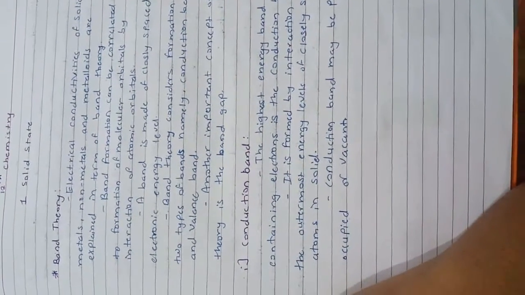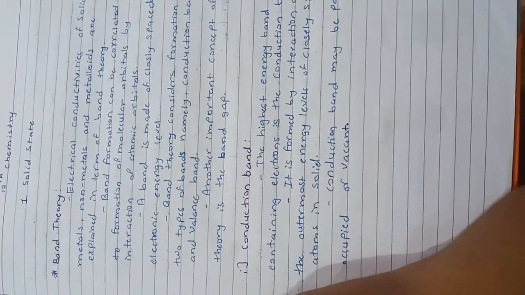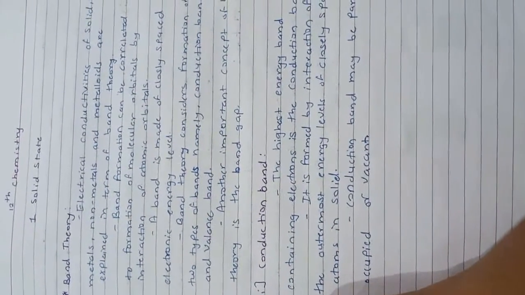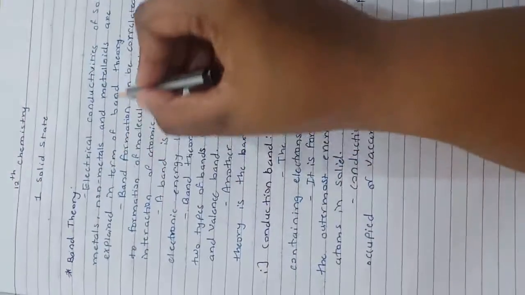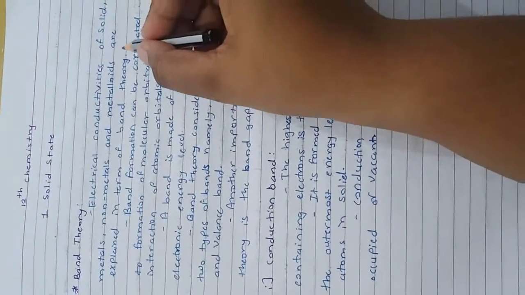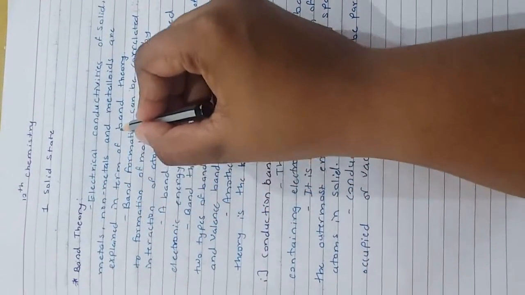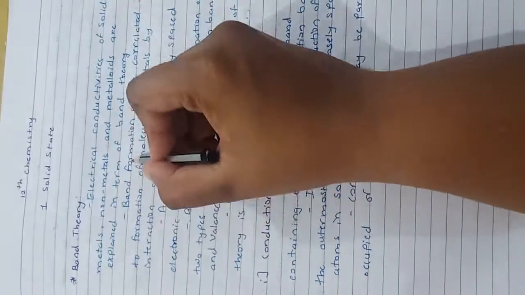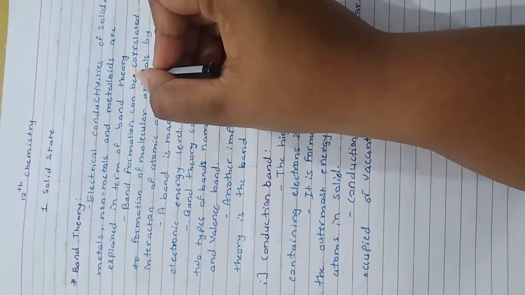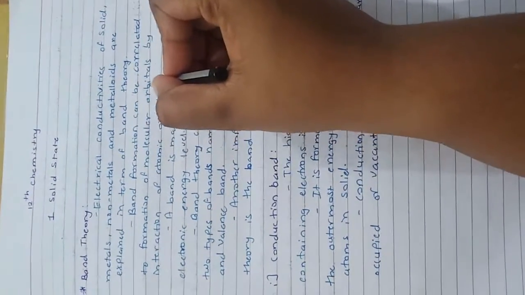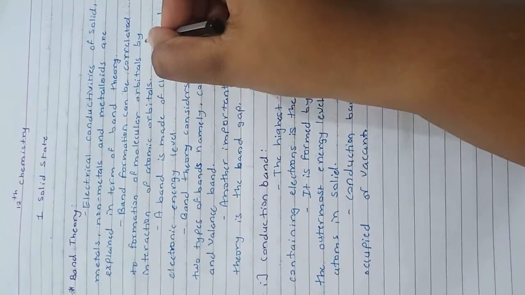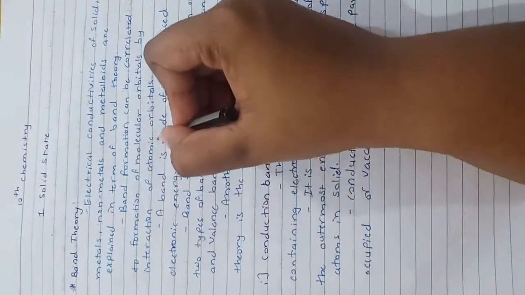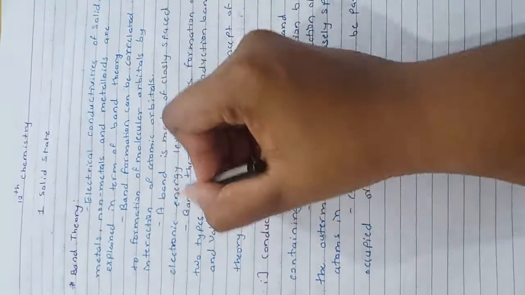We have seen in the last lecture the crystal defects, imperfections and electrical properties. Now we will see the band theory. Electrical conductivity of a solid, metal, non-metal and metalloids are explained in terms of band theory. Band formation can be correlated to formation of molecular orbitals by interaction of atomic orbitals.